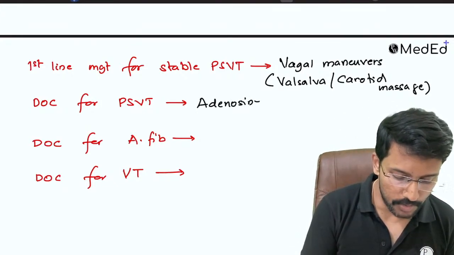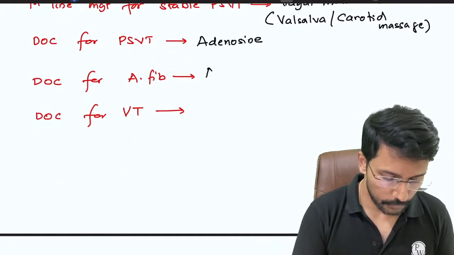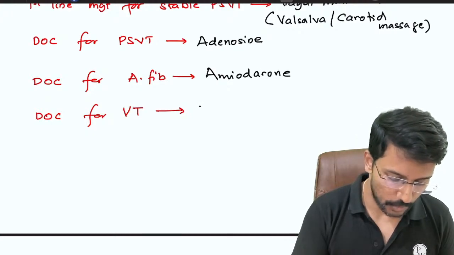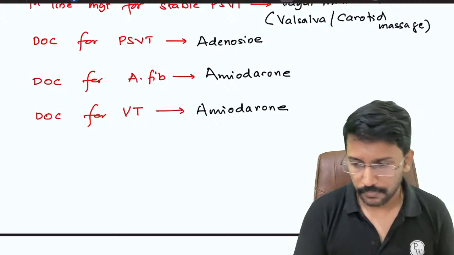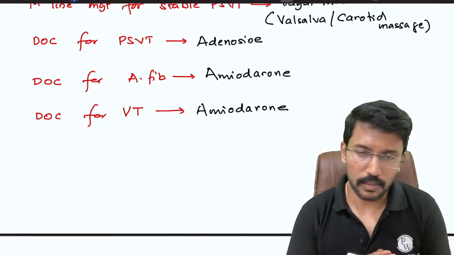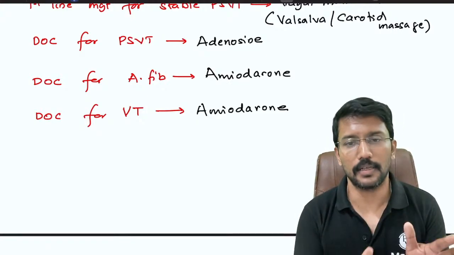Can anybody tell me the contraindication for adenosine? That is also an MCQ point. Drug of choice for atrial fibrillation is going to be amiodarone, and the drug of choice for ventricular tachycardia also, today, is going to be amiodarone. Ganesh, yes, we right now use amiodarone as the standard antiarrhythmic drug in clinical practice.